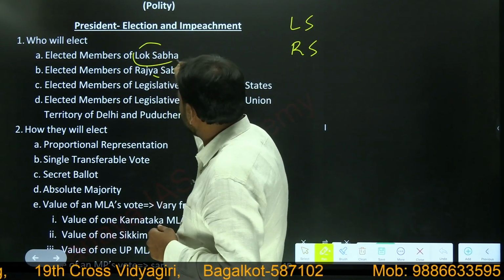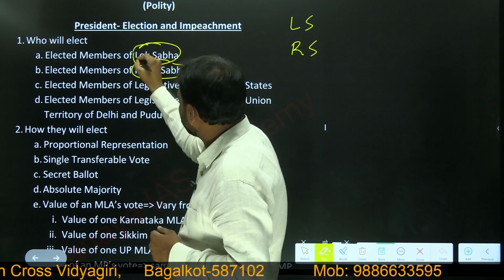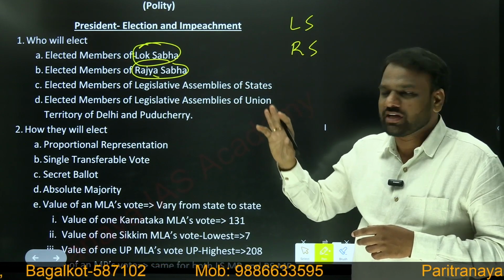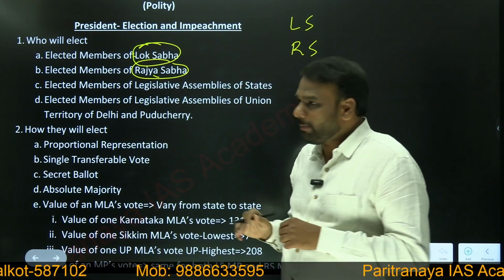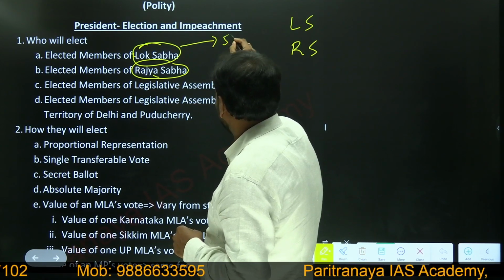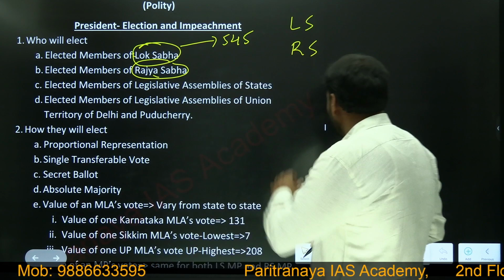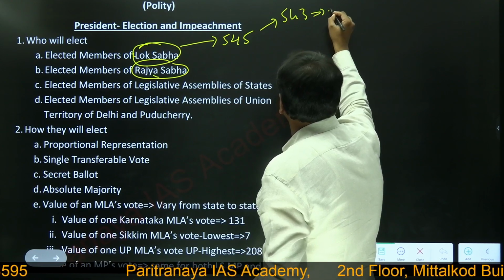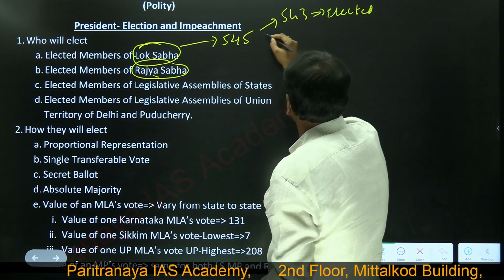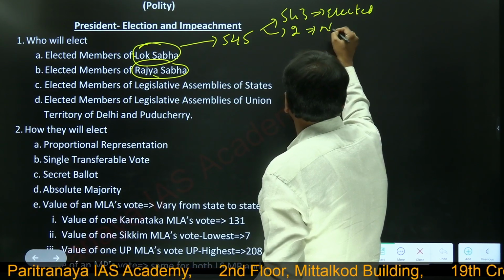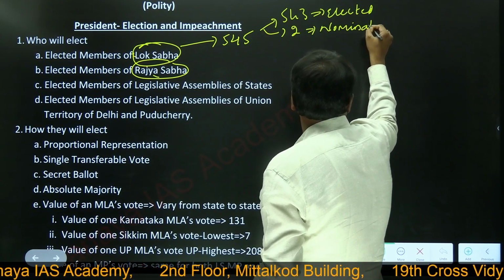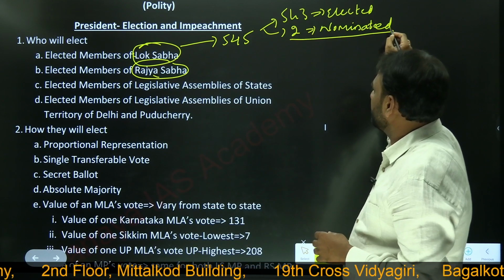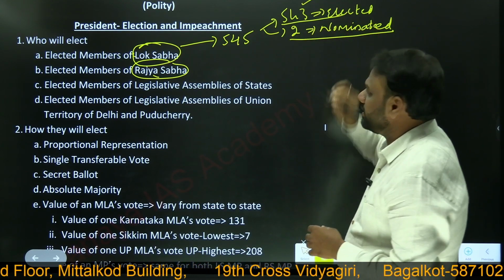So Lok Sabha members will participate, Rajya Sabha members will participate. Lok Sabha and Rajya Sabha we already discussed in a separate class; you can have a reference to it. In Lok Sabha, how many members are there? 545 members. In this 545, 543 are elected and 2 are nominated. But recently this provision has been removed, so now there are no longer these nominated members. Now we have only 543 elected members in Lok Sabha.